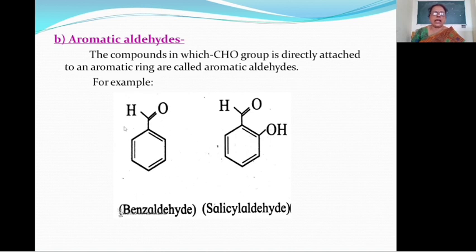In case of benzaldehyde, the CHO group is directly attached to this aromatic ring and therefore this is called aromatic aldehyde. In case of salicylaldehyde, the CHO group and OH group are attached to this aromatic ring. Then here the CHO group is attached to the aromatic ring, so this is called aromatic aldehyde. This is the formula of salicylaldehyde.